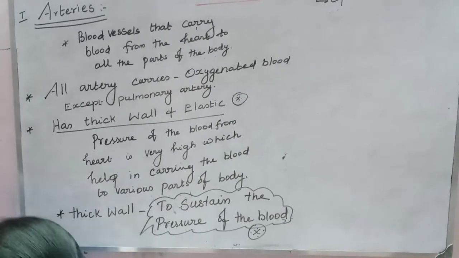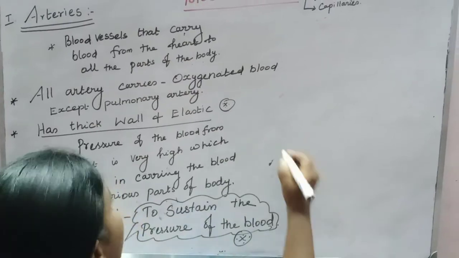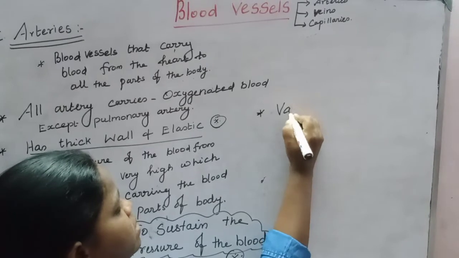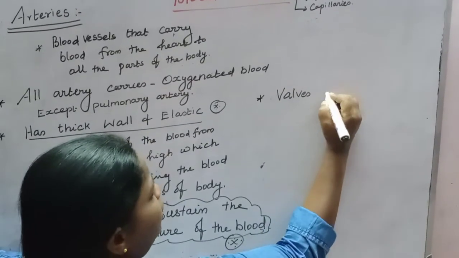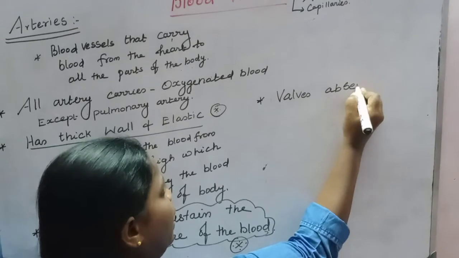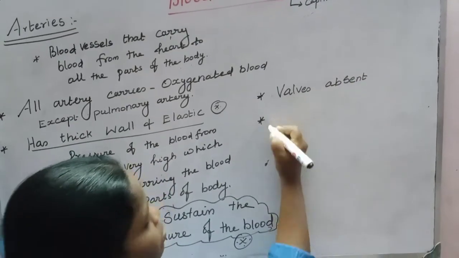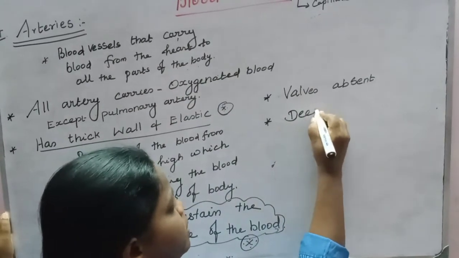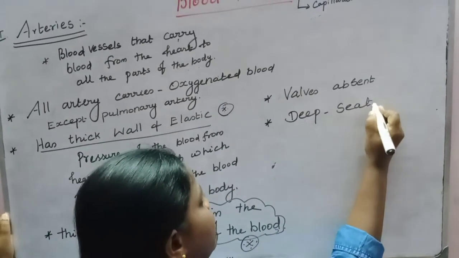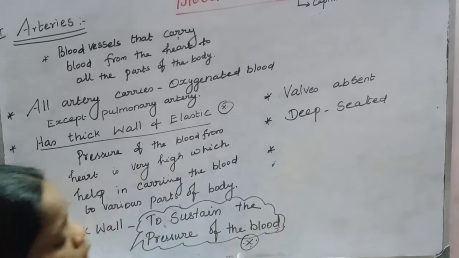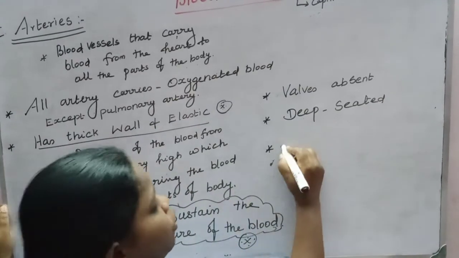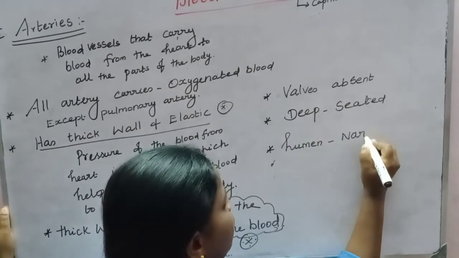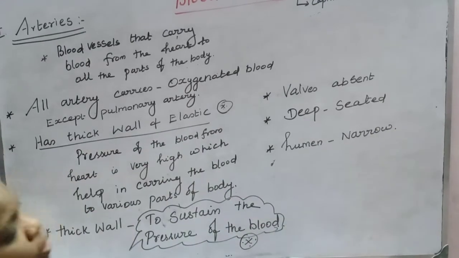And the next point: valves are absent in arteries. There are no valves in the arteries. Arteries are deep-seated. What about the lumen? The lumen of an artery is narrow. So these are the features of arteries.